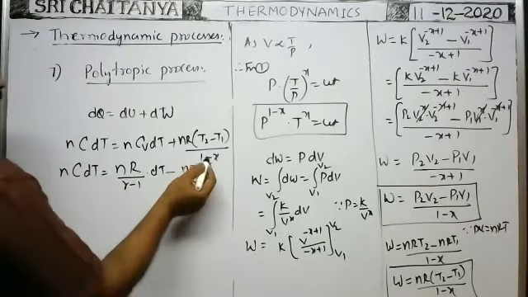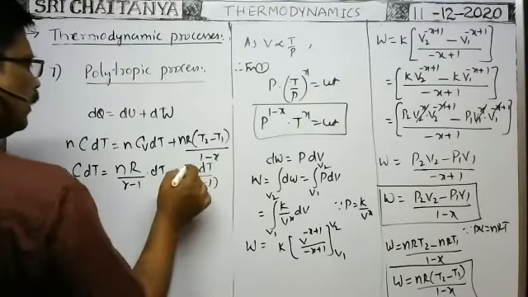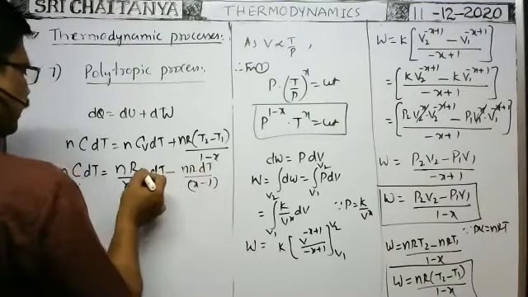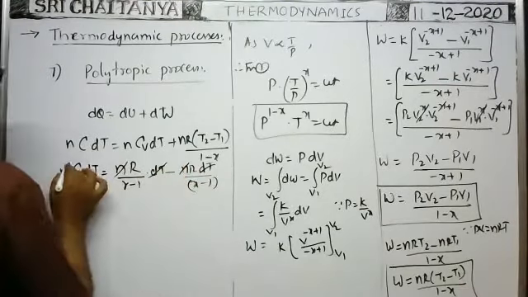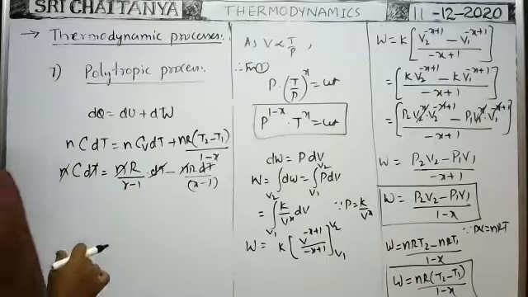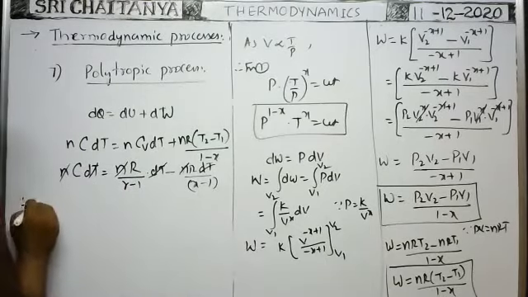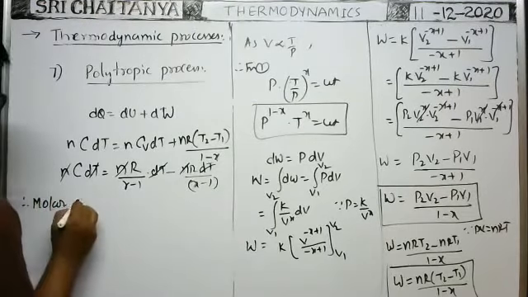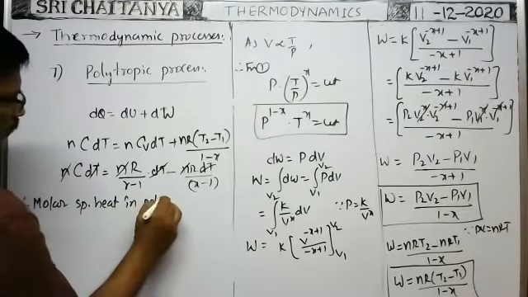Okay, so when you take minus common, we can write like this. Now, in all, n dT can be cancelled. Therefore, the molar specific heat in the polytropic process.